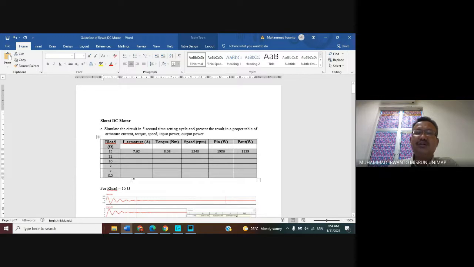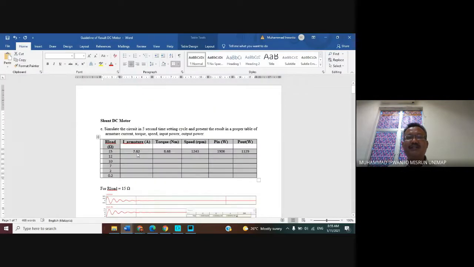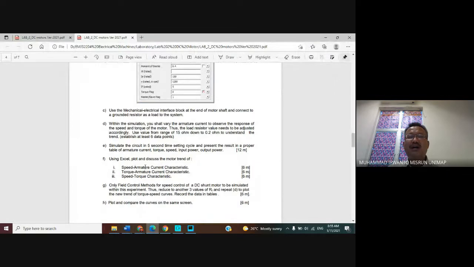And then we want to do the curves: the curve of the speed versus armature current, the curve of torque versus armature current, and the curve of the speed versus torque, using Excel. Understand? Which data do we take? For example, speed and armature current.